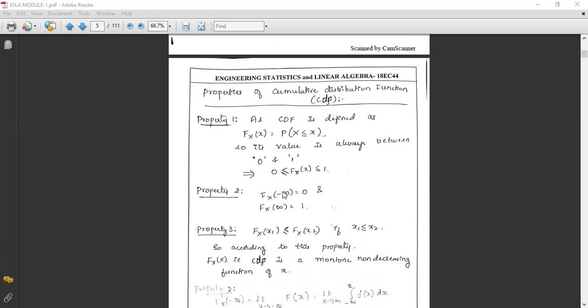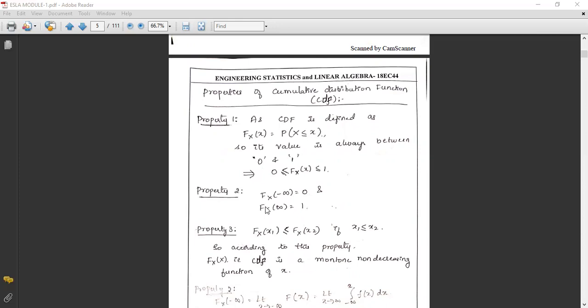Property 2. What is the cumulative distribution function for the value minus infinity? The cumulative distribution function of the random variable X for the value minus infinity is 0, which means the minimum probability is 0.